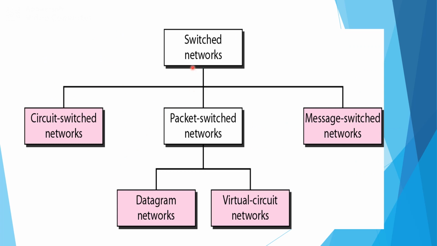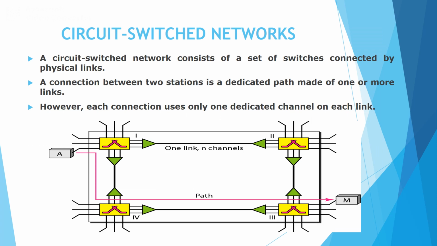The diagram shows the different networking categories or techniques. The switched network is classified as circuit switched network, packet switched network and message switched network. Again the packet switched network is subclassified as datagram networks and virtual circuit networks. Circuit switched networks. In the case of a circuit switched network, the first thing is we have to establish a dedicated path in order to perform the communication.